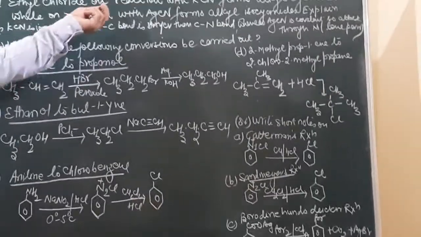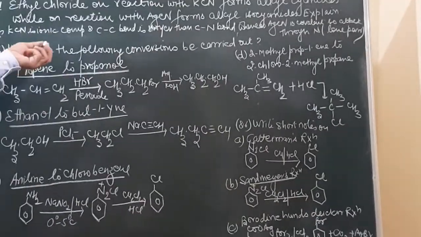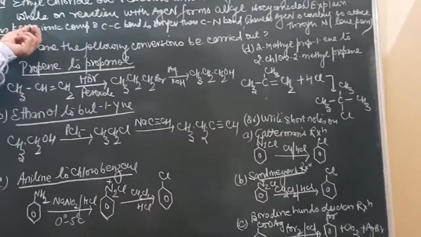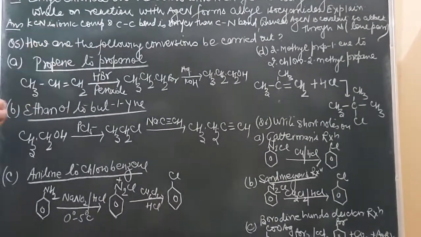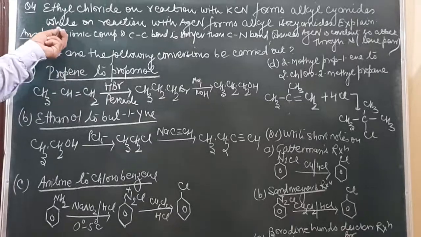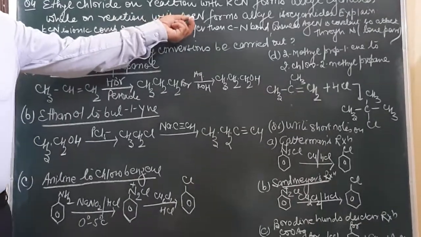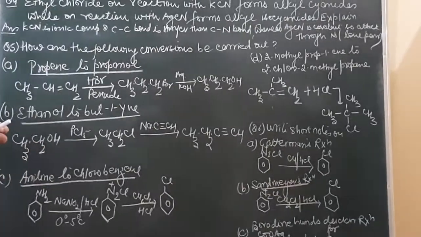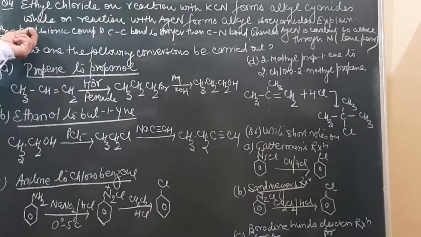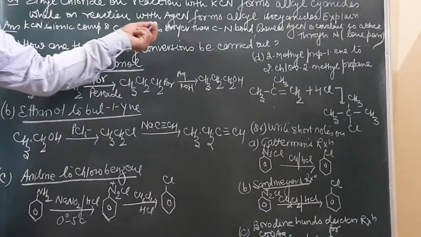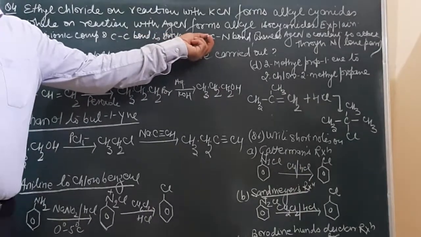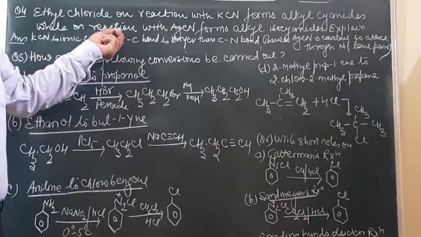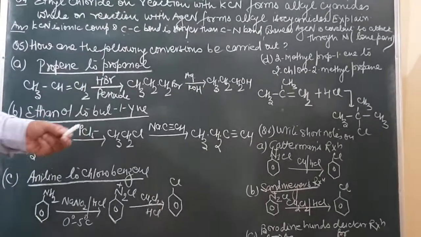Now, why are cyanides formed with KCN, while isocyanides are formed with AgCN? Because KCN is an ionic compound. Being an ionic compound, it can attack through carbon, which is negatively charged, and nitrogen, which contains a lone pair of electrons. But since the carbon-carbon bond is stronger than the carbon-nitrogen bond, attack mainly occurs through carbon, resulting in the formation of cyanides.